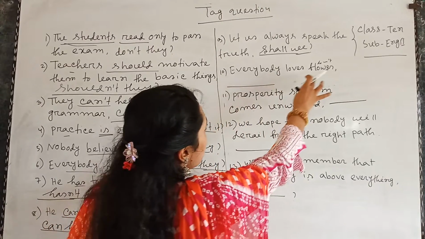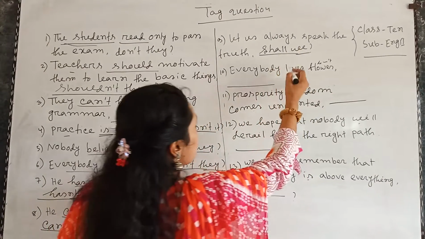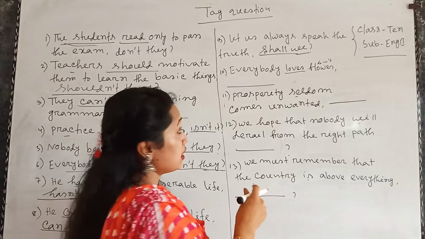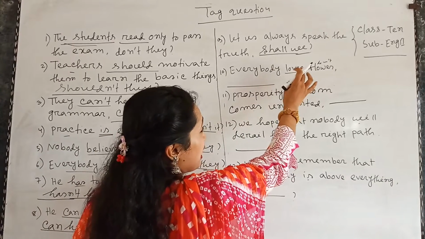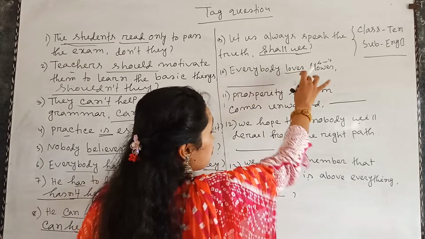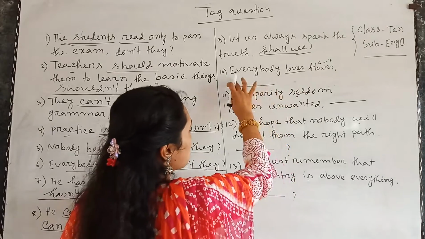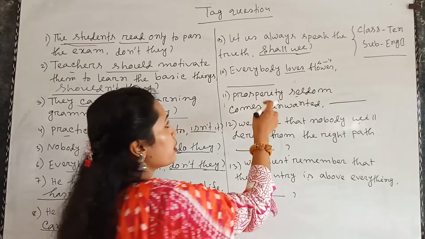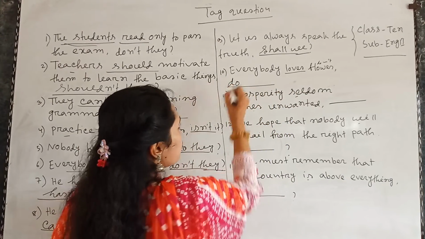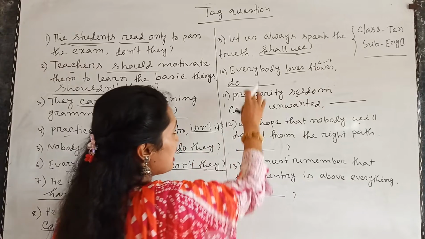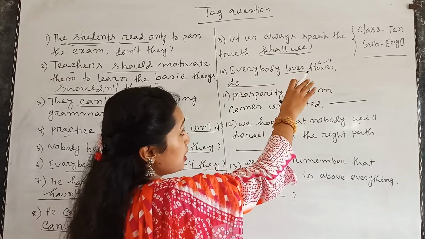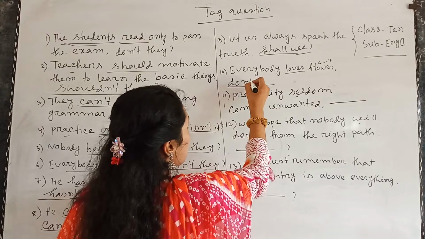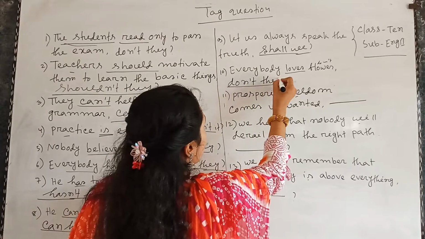Number 10. Everybody loves flower. There is no auxiliary here; there is the main verb, and that is loves. And the statement is in the present indefinite tense, and the subject is third person plural number. That's why do will be used here. And the statement is in the affirmative form, so the tag will be negative. They.